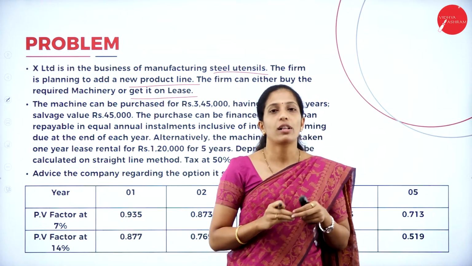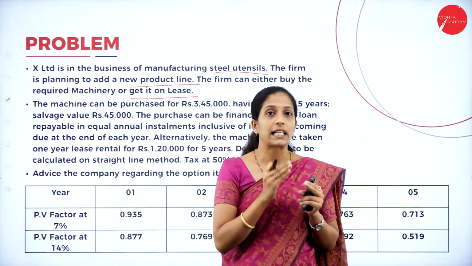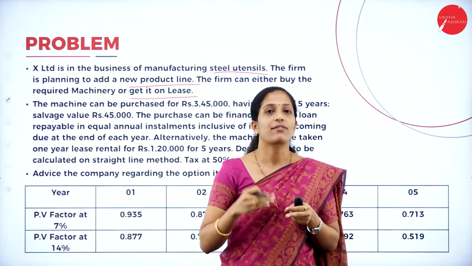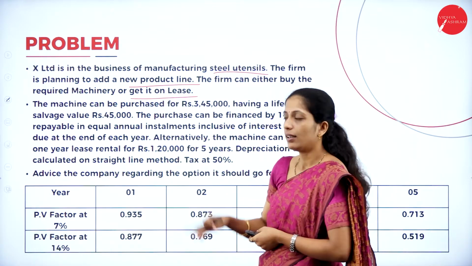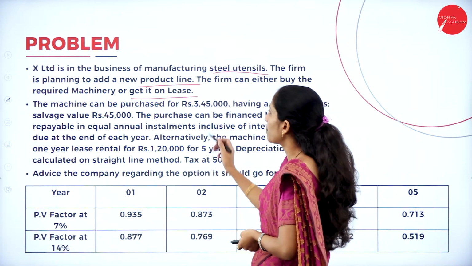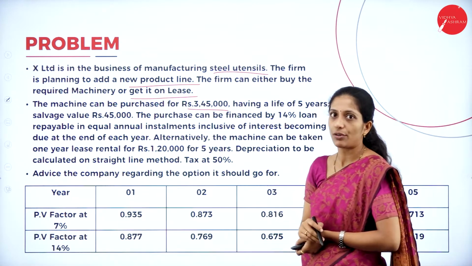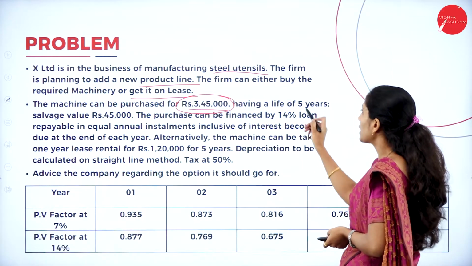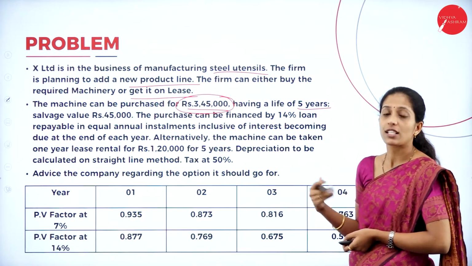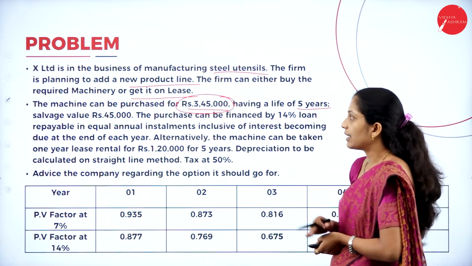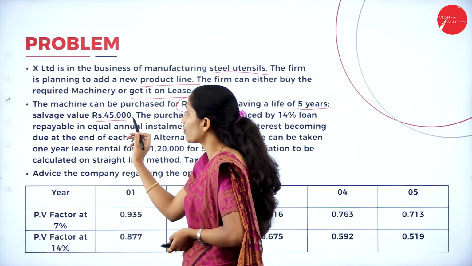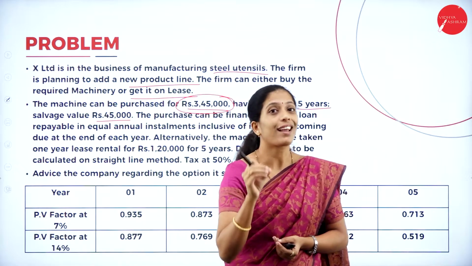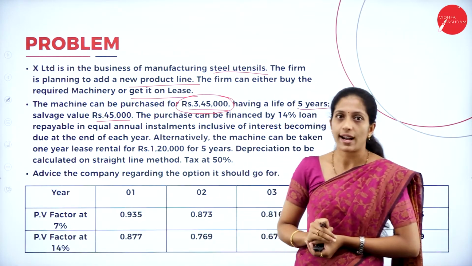They will give all the information. We have to calculate the total amount if they go for leasing and the total amount if they go for buying the machinery. The machine can be purchased for rupees 3,45,000. This is the cash price of the machine, having a life of 5 years. So, what is the total life of the asset? 5 years. Salvage value is 45,000. That is, after the life of the asset, if it is sold, what amount will they get? That is called the salvage value.